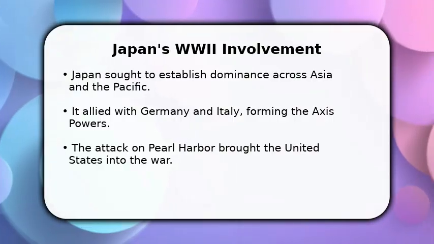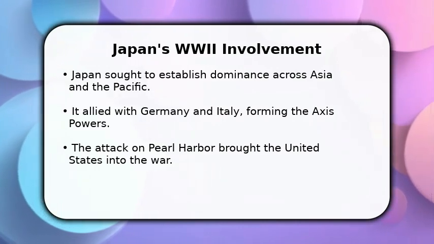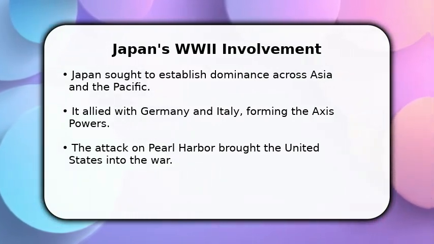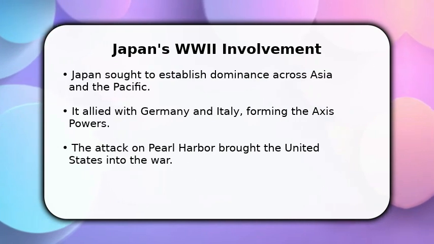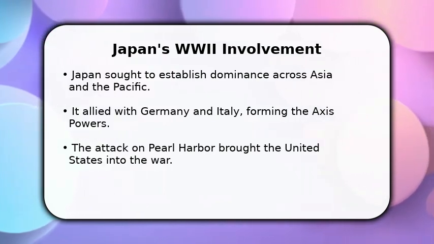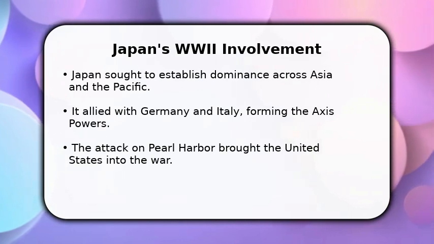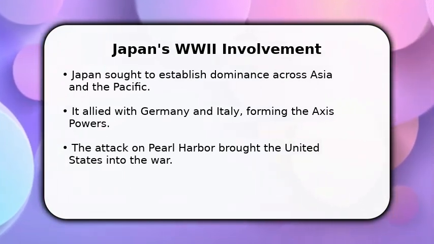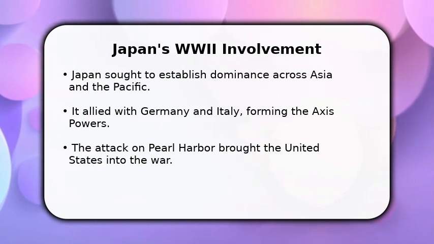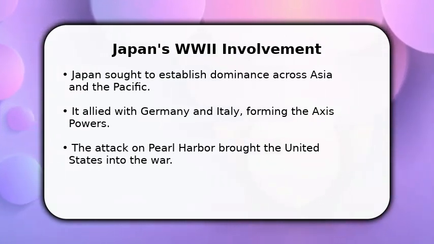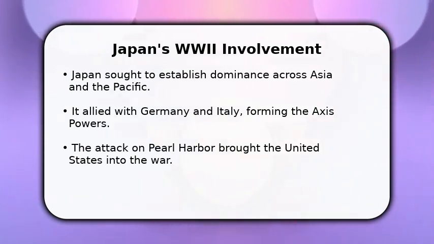In this video, I will explain Japan's involvement in World War II. We'll begin by understanding their strategic goals and key alliances. Japan aimed to create a vast empire, securing vital resources and expanding its influence throughout Asia. This ambition led them to form a powerful alliance with Germany and Italy, known as the Axis powers, setting the stage for a global conflict.